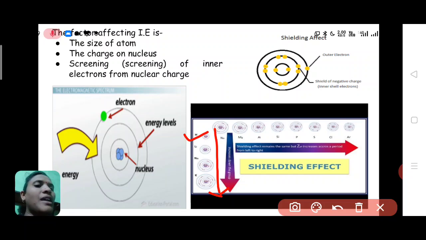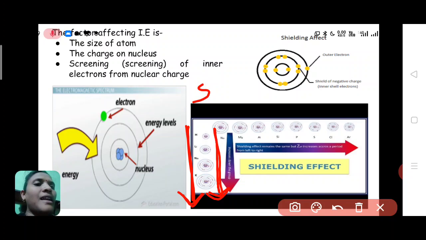Here only one shell, here two shells, here three shells, here four shells. So the number of shells increases from top to bottom. Due to this, the screening effect decreases from top to bottom, and that's why the ionization energy also decreases.